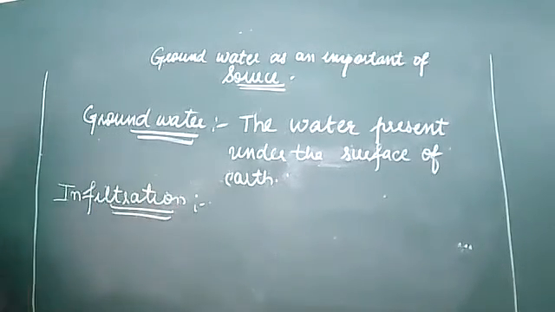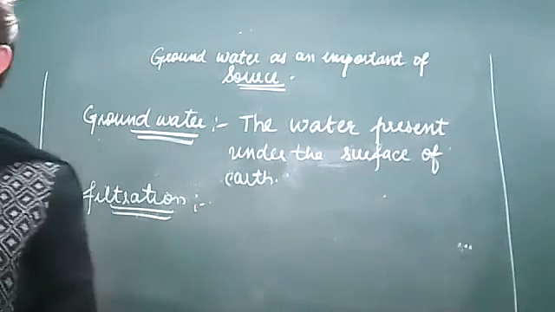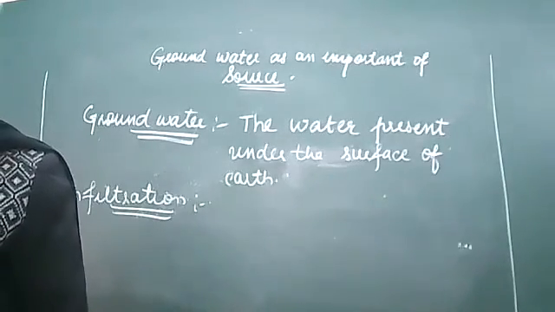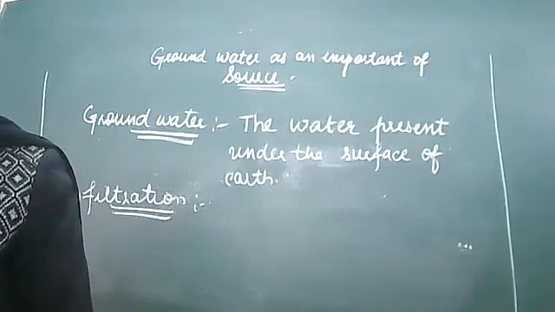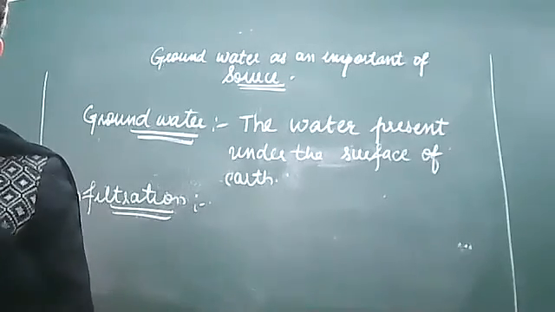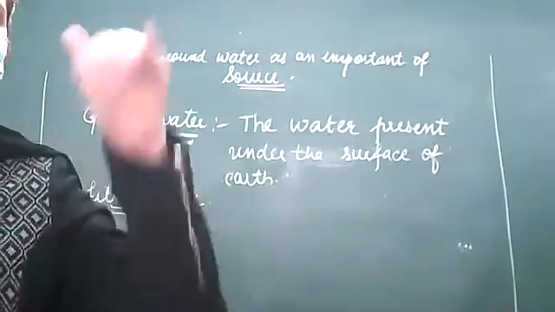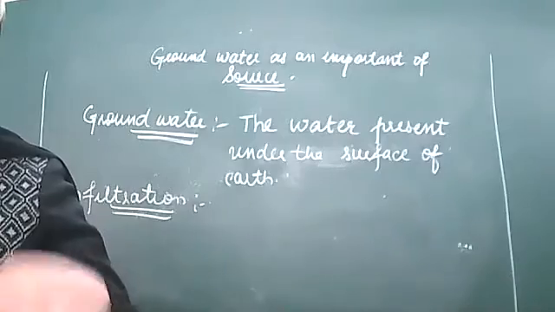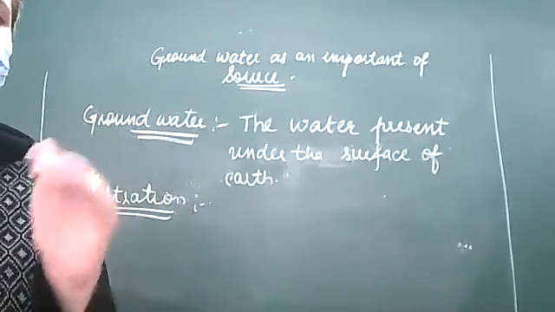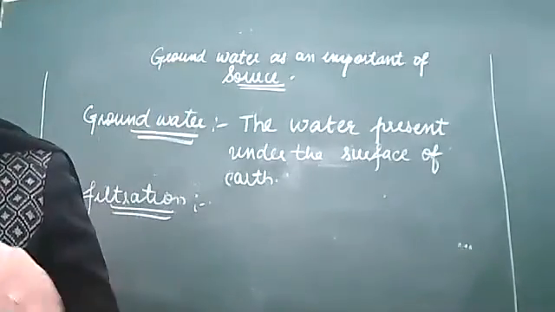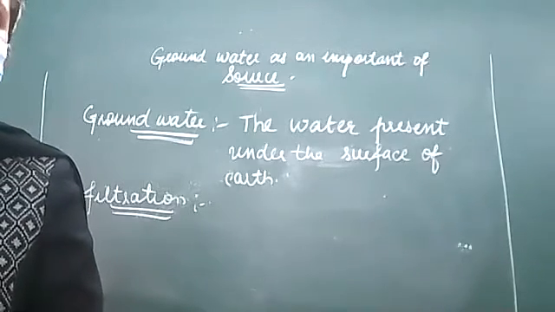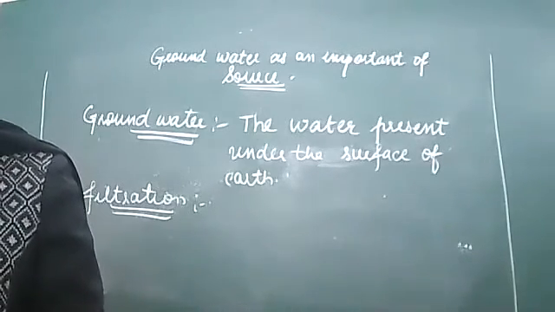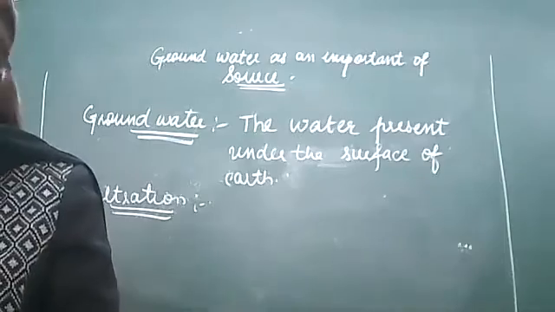In the water cycle, we did one method of seepage also, right? Seepage or infiltration, they are the same. That means the going of the rainwater underground. This process of going of the rainwater under the surface of the earth, to fill the groundwater, is known as infiltration or seepage.